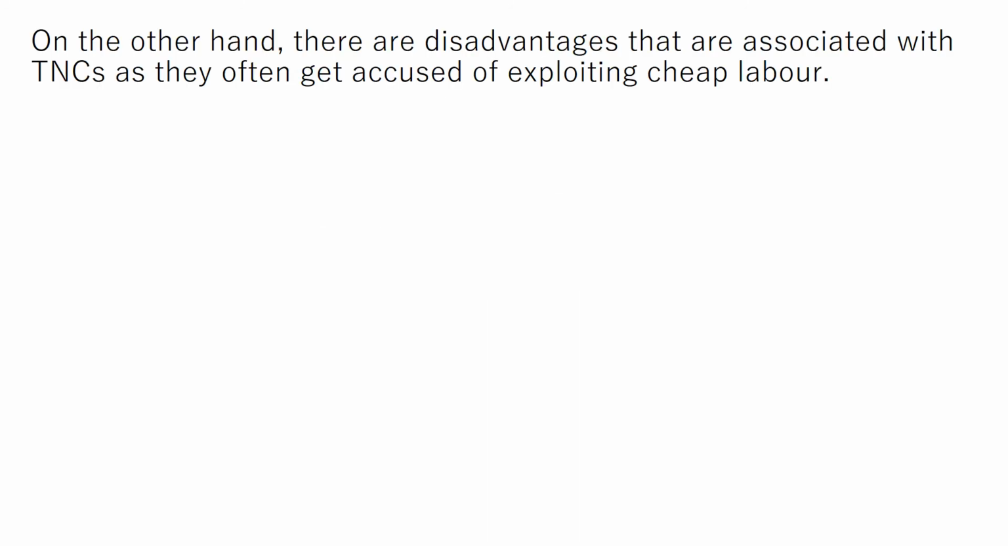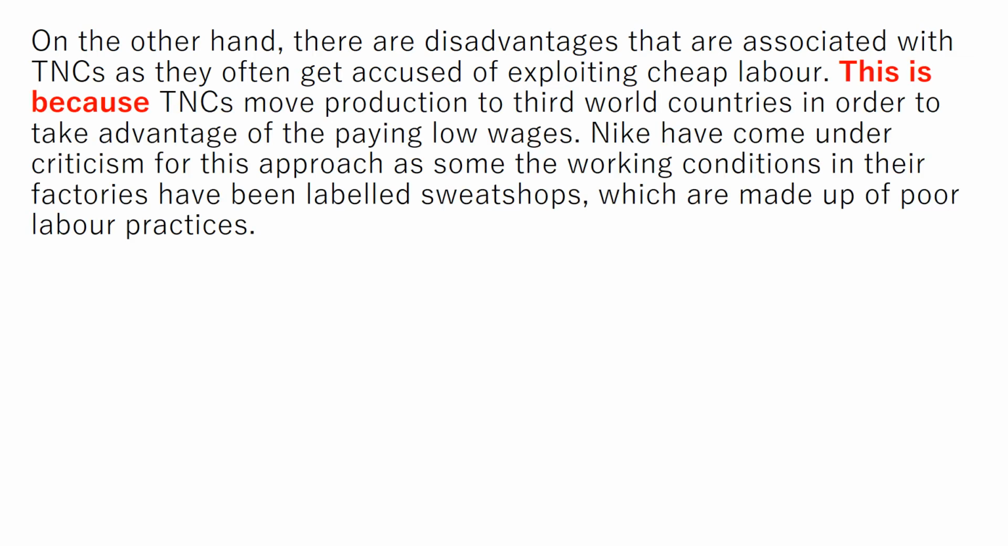In paragraph 2 now, we're going to look at the disadvantages of having TNCs. So on the other hand, there are disadvantages that are associated with TNCs, as they often get accused of exploiting cheap labour. This is because TNCs move production to third world countries in order to take advantage of paying low wages. Nike have come under criticism for this approach, as some of the working conditions in their factories have been labelled sweatshops, which are made up of poor labour practices.